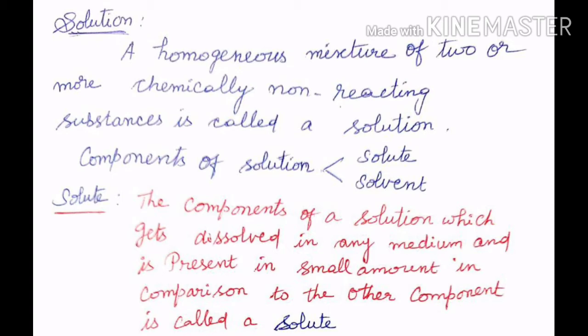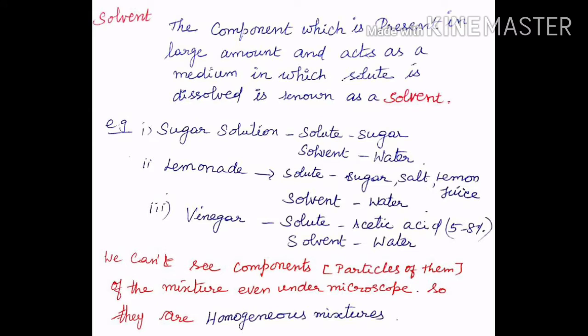What is solute? The component of a solution which gets dissolved in any medium and is present in small amount in comparison to the other component is called a solute. What is solvent? The component which is present in large amount and acts as a medium in which solute is dissolved is known as a solvent. Example: sugar solution, solute sugar, solvent water. In lemonade, solute sugar, salt, lemon juice, solvent water. In vinegar, solute acetic acid, solvent water.